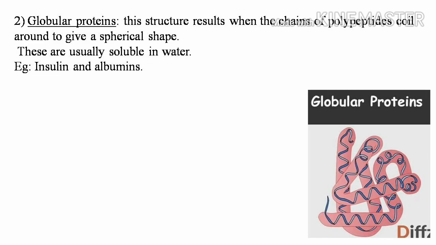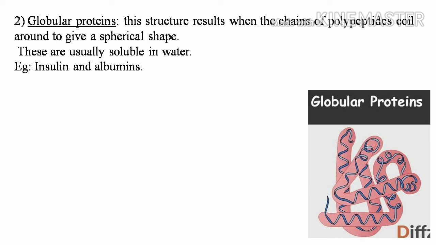Next, let us try to understand about globular proteins. See the structure carefully in the diagram. This structure results when chains of polypeptides coil around to give a spherical shape. That means the polypeptide chains coil together to give a spherical shape.